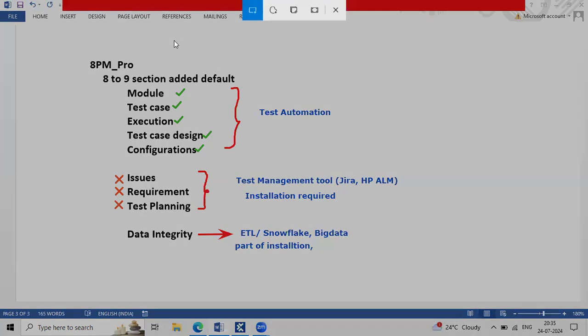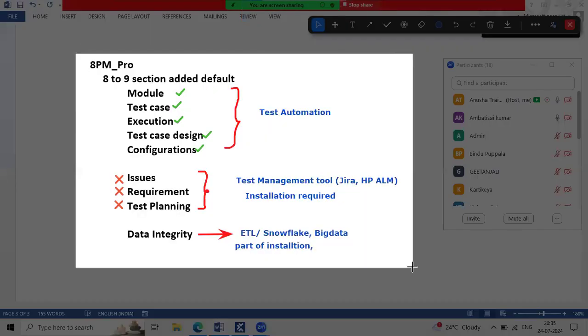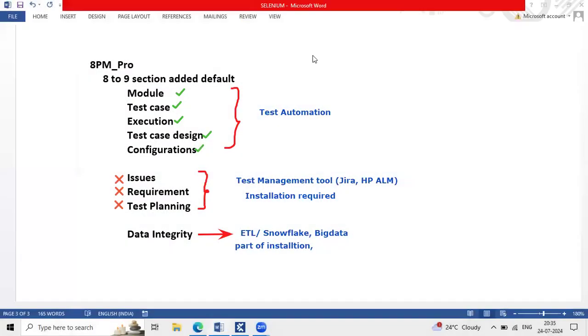Anusha, for this testing, we have to get an idea of SQL commands, right? Yes, you must have knowledge of SQL commands. Okay. Knowledge is required.